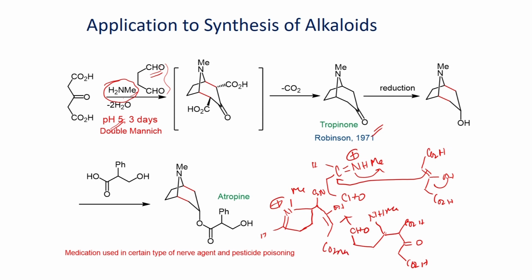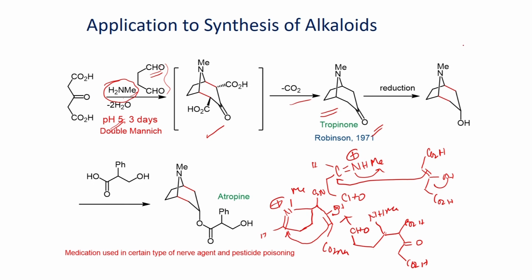So, this iminium salt can undergo reaction with this enol form to give this addition product. You will get the bicyclic compound. Once you form this one, it can lose carbon dioxide to give this bicyclic ketone.